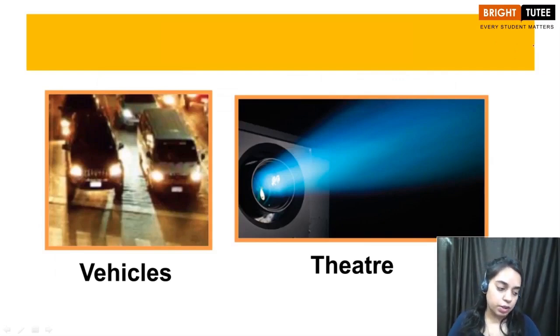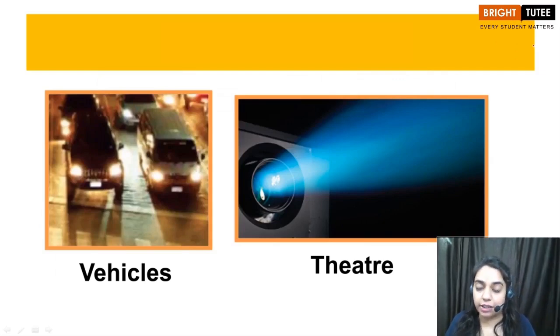So children, you can observe in daily life when vehicles are moving at the time of night, you will observe that their light is always forming a beam, and it shows that light is traveling along a straight path. I have one more example which is a very interesting concept, and I really hope you will like it.